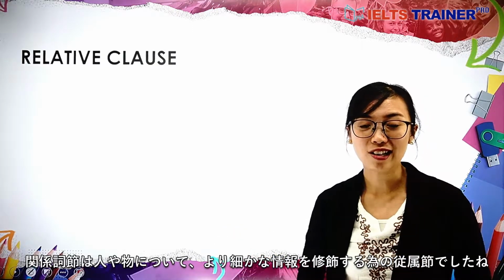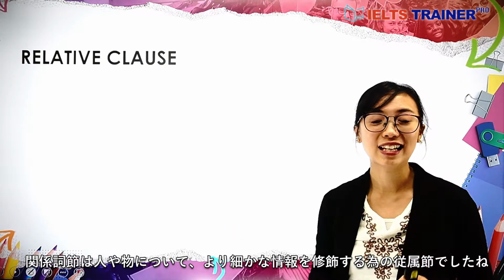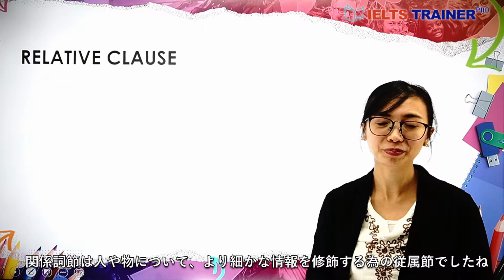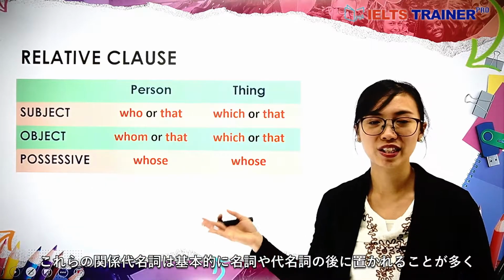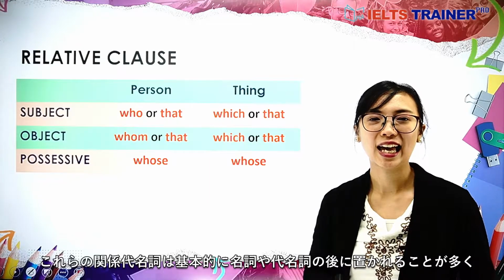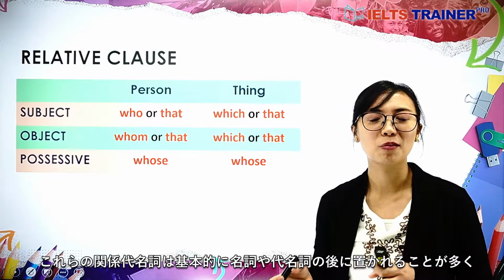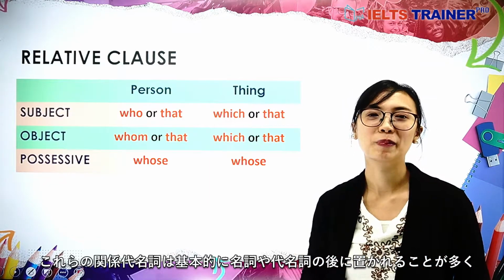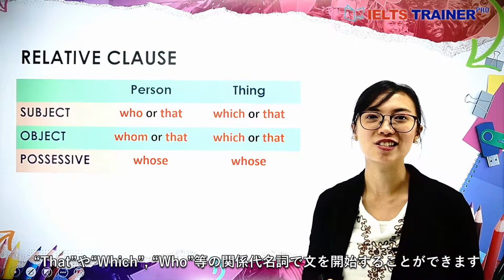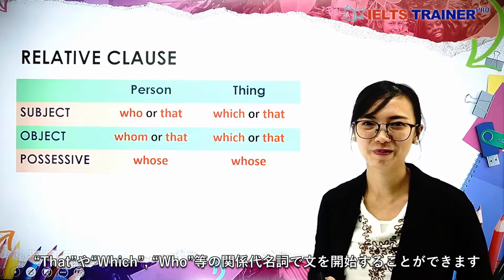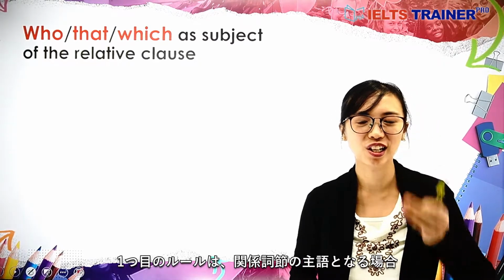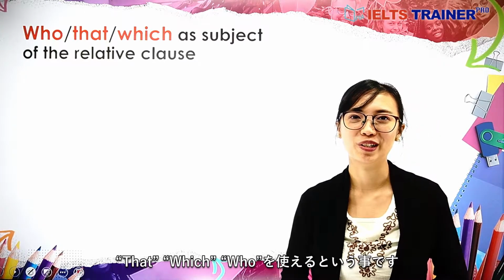A relative clause is a subordinate clause that gives more information about a person or thing. So for this, we can find different relative pronouns, and this may often come after a noun or pronoun, and they can start with relative pronouns such as that, which, or who. The first rule is to use who, that, or which when it is the subject of the relative clause.